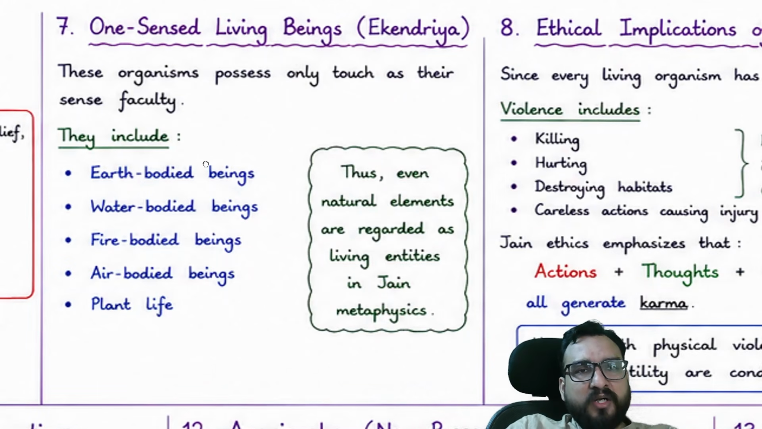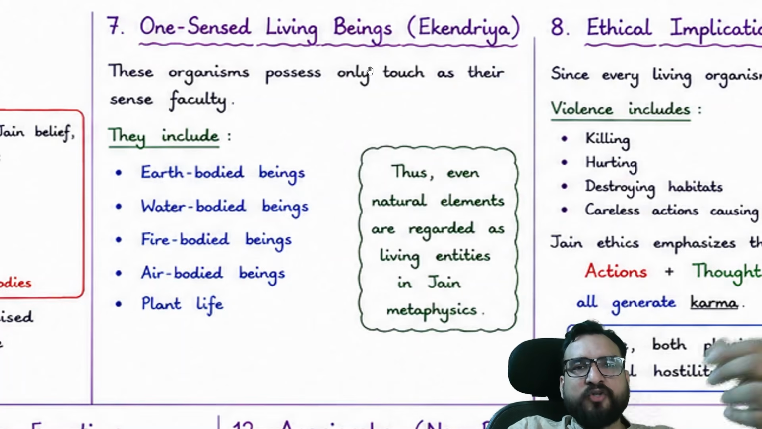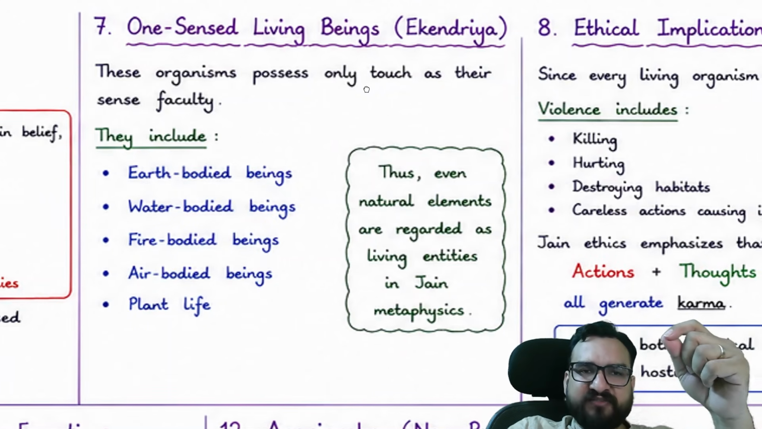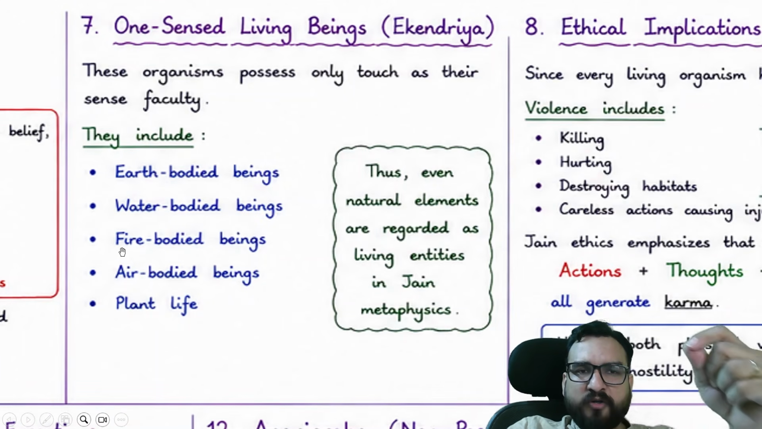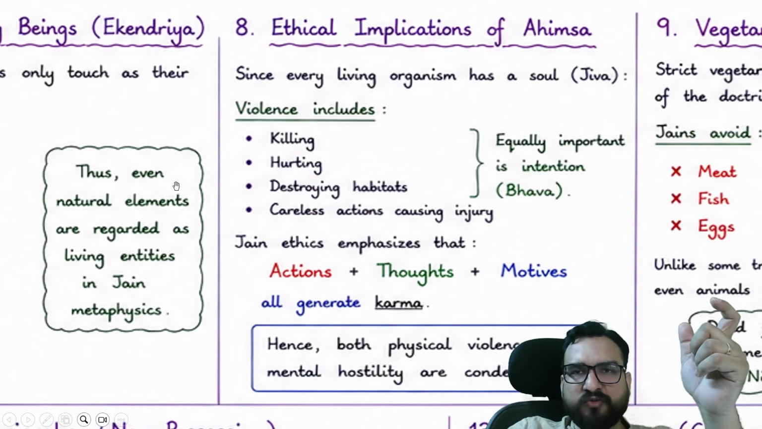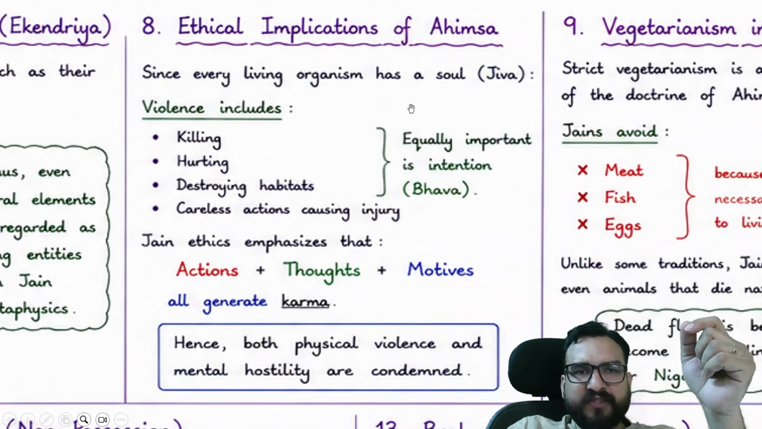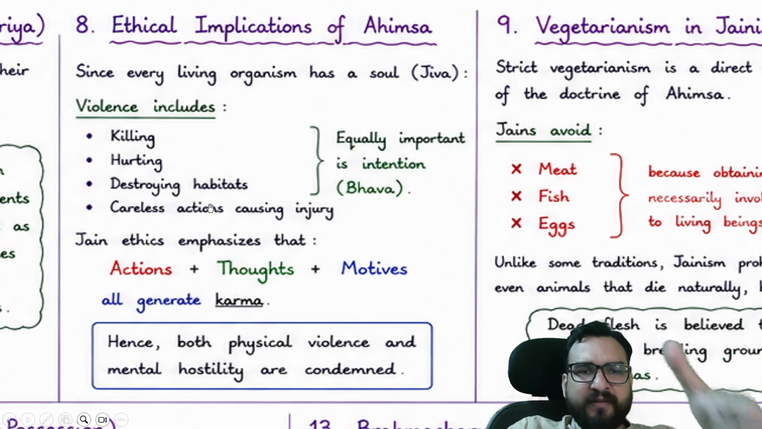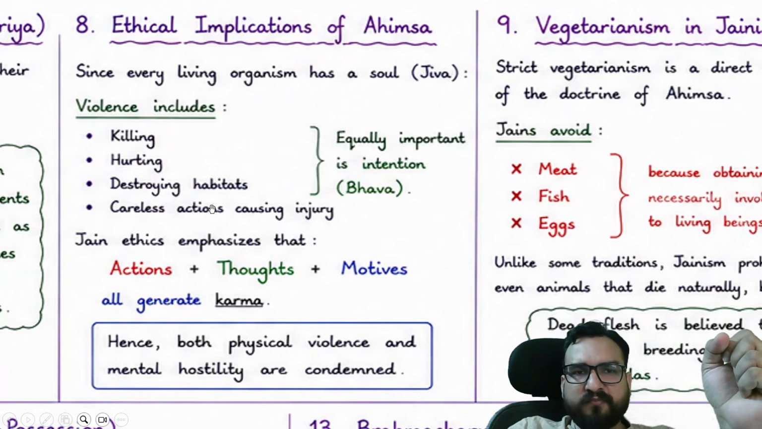One-sense living beings: these organisms possess only touch as their sense faculty, like earth-bodied, water-bodied, fire-bodied, air-bodied, plant life. They are talking about microorganisms over here. So they were avoiding killing and hurting. You can read this again. This particular thing is easy to understand in ahimsa.